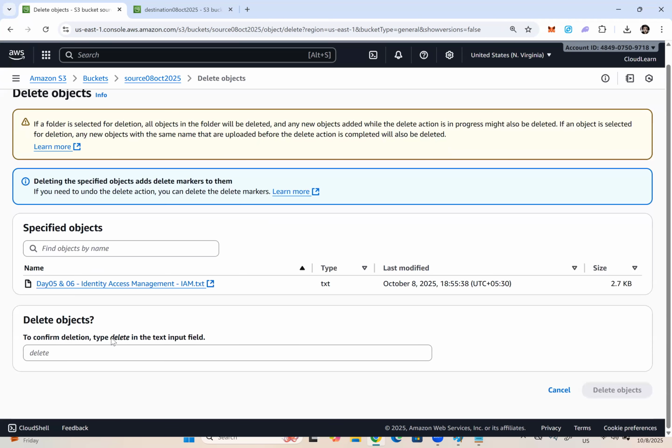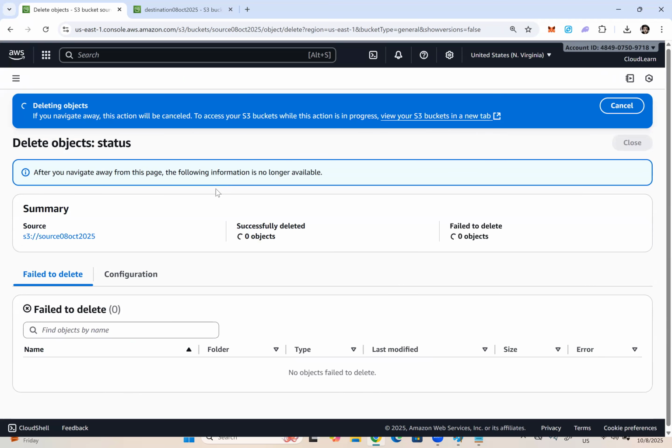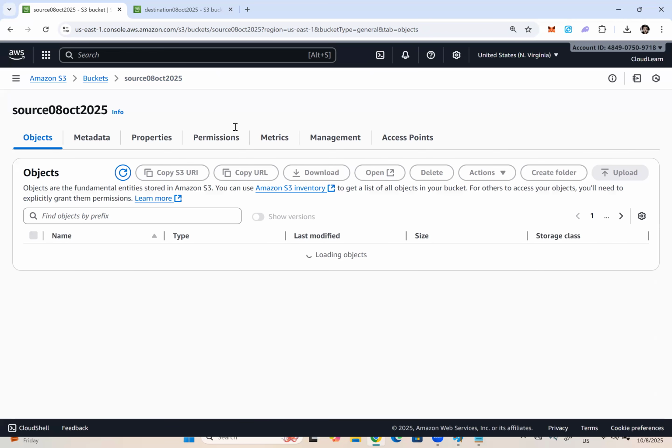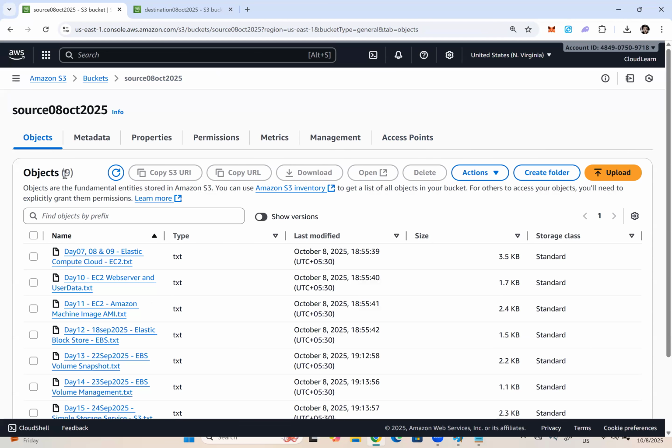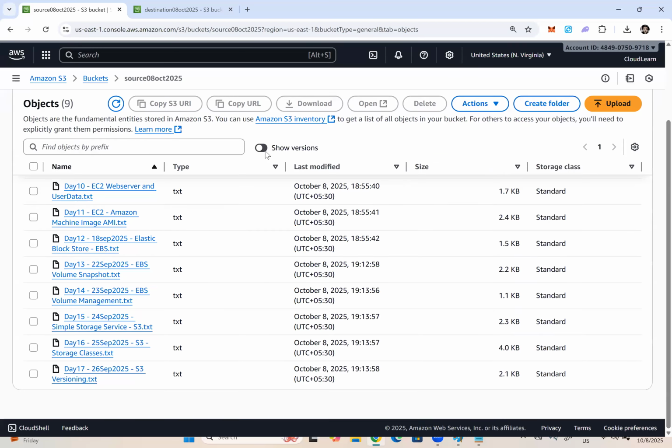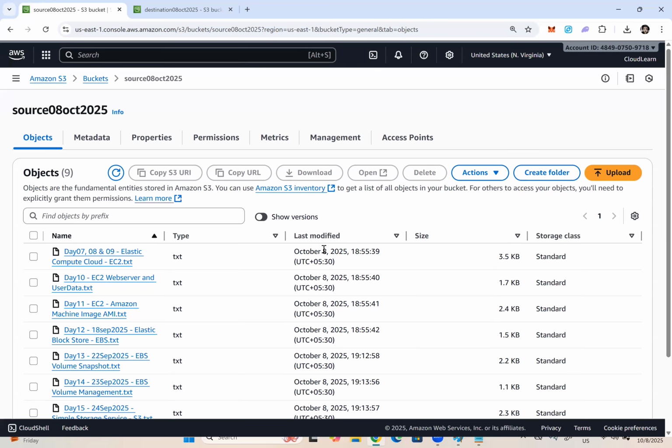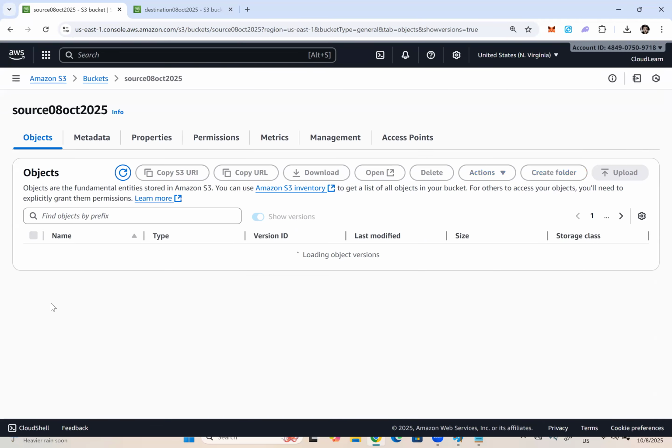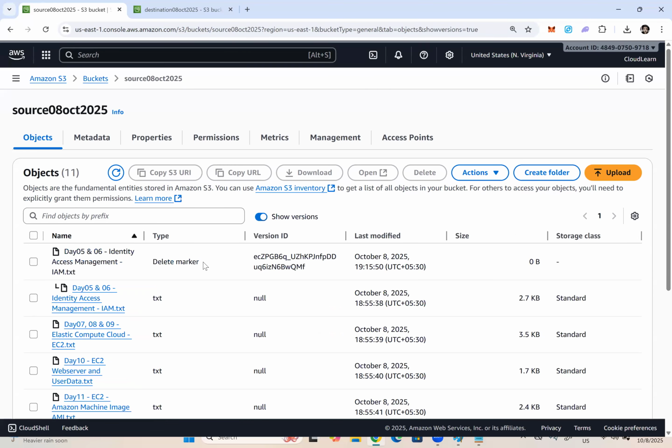And it is asking me to type delete objects. So how many objects here? 9 objects. And if I click on show versions, still in the source bucket, I can see a delete marker for this particular object called day 5 and 6.